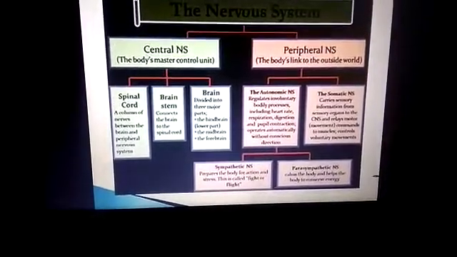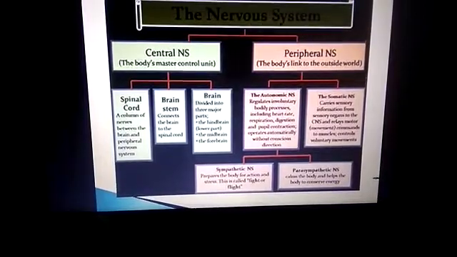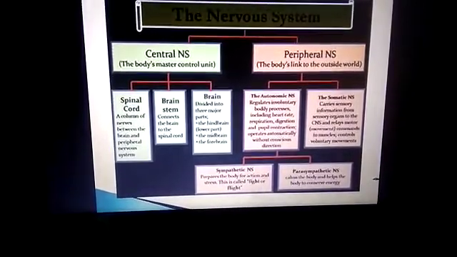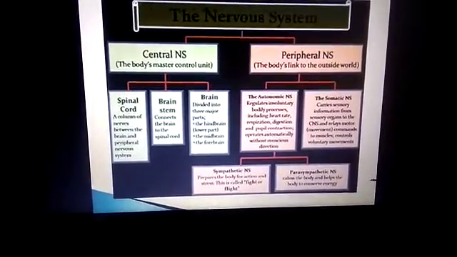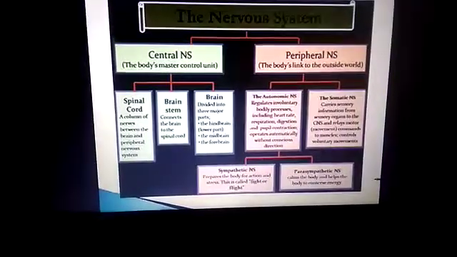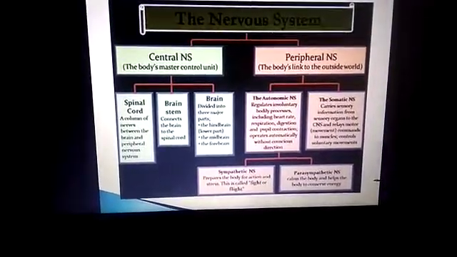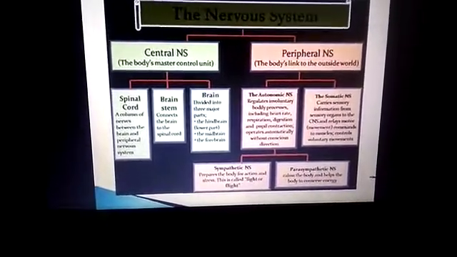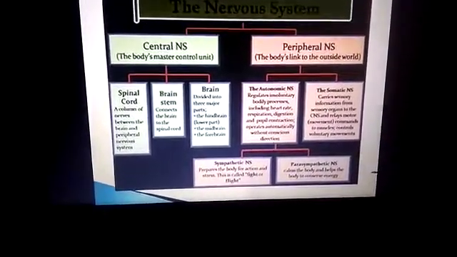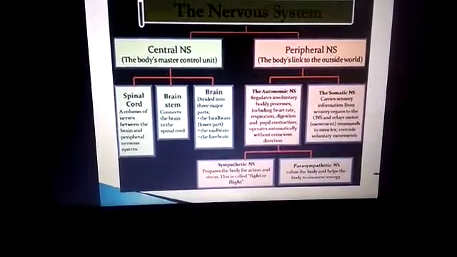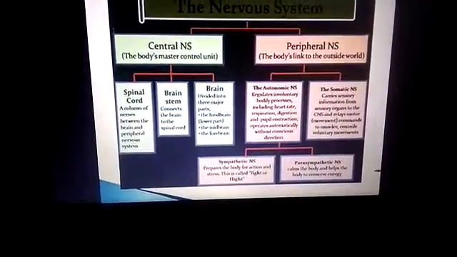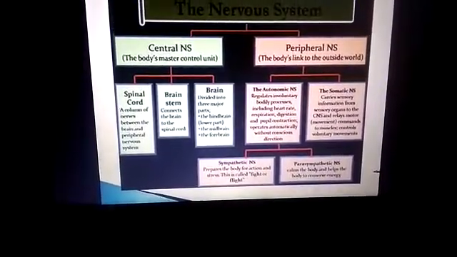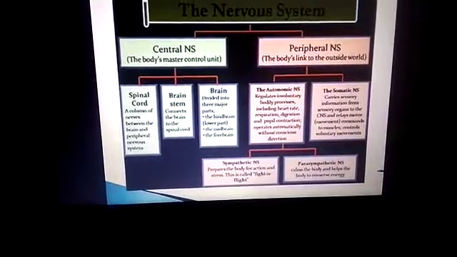And next, the autonomic nervous system is again divided into the sympathetic nervous system and parasympathetic nervous system. The sympathetic nervous system prepares the body for action and stress. This is called fight and flight. That means it can take action and stress. The parasympathetic calms the body and helps the body to conserve energy, that is the parasympathetic nervous system.